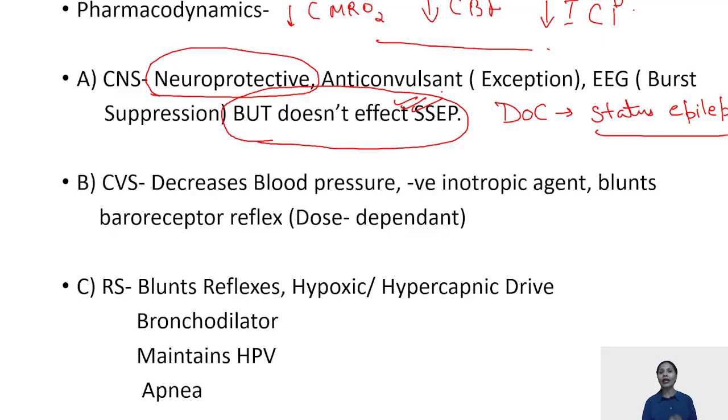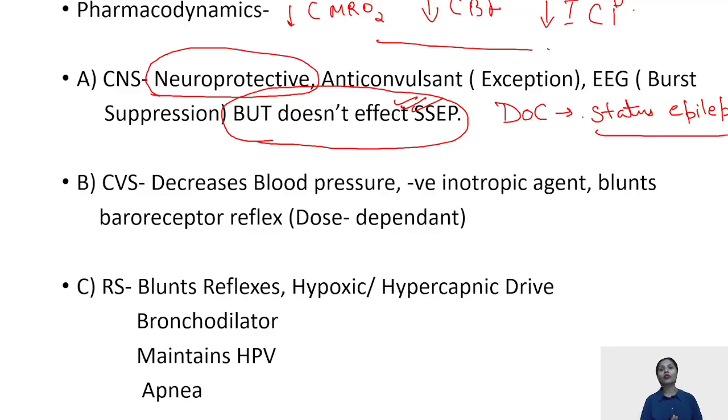In such spinal surgery patients, we do spinal cord monitoring. For that, you have to do the motor evoked potentials and somatosensory evoked potentials. Now, if a drug is going to suppress your somatosensory evoked potential, then how are you going to check the integrity of your spinal nerves during or after the operation?